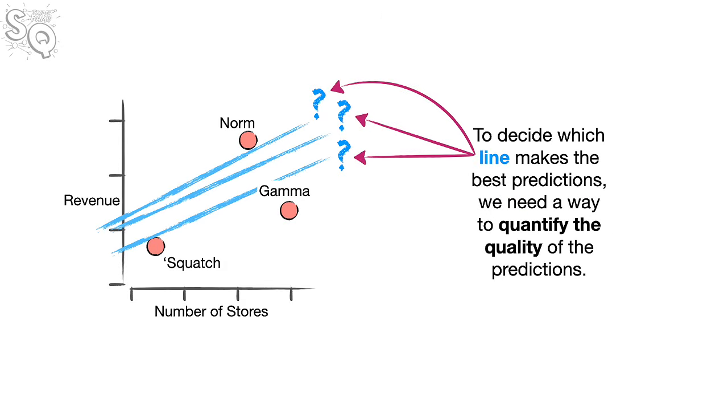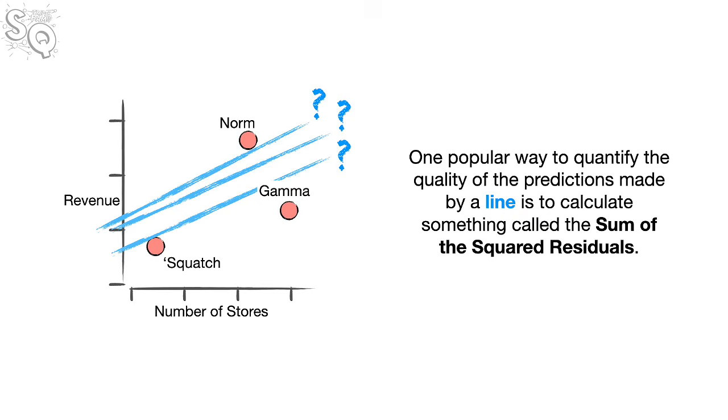To decide which line makes the best predictions, we need a way to quantify the quality of the predictions. One popular way to quantify the quality of the predictions made by a line is to calculate something called the sum of the squared residuals.